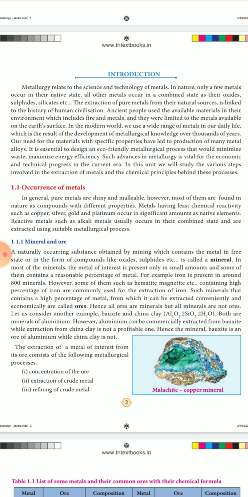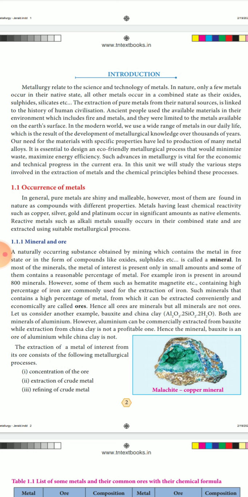We can remove that and get the pure metals. Only a few metals occur in the native state, where we can get the pure metal directly.